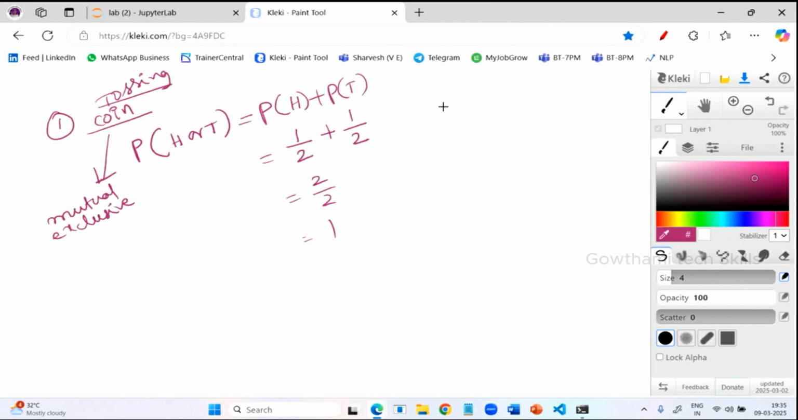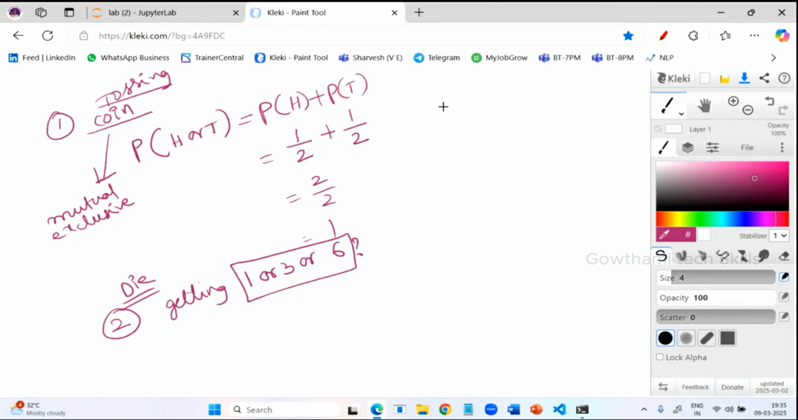Understood? This is one more example. I am rolling a die. What is the probability of getting 1 or 3 or 6? What kind of event is it? This is also mutually exclusive, because at a time we cannot get multiple values.